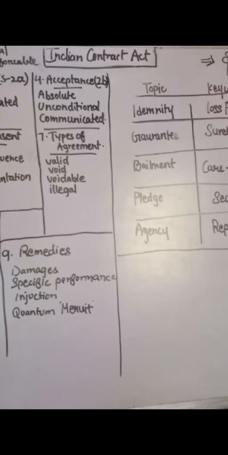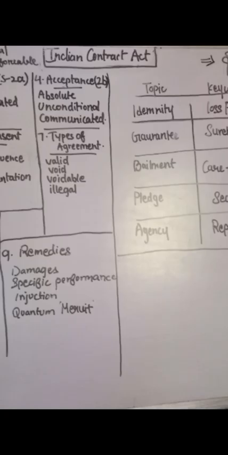First, we discuss what a contract is. A contract is simply an agreement that the law is ready to enforce. Every contract starts as a promise, but not every promise becomes a contract. To become a contract, two things are mandatory: contract equals agreement plus legal enforceability. Just remember this, it will help you remember the definition. An agreement is just the beginning. Only when the law recognizes it does it become a contract.